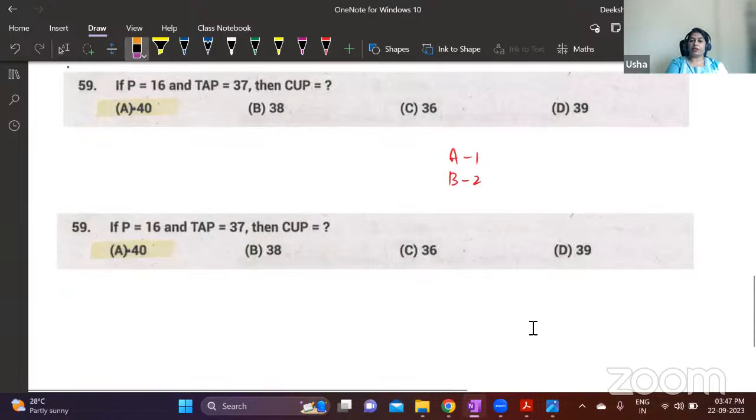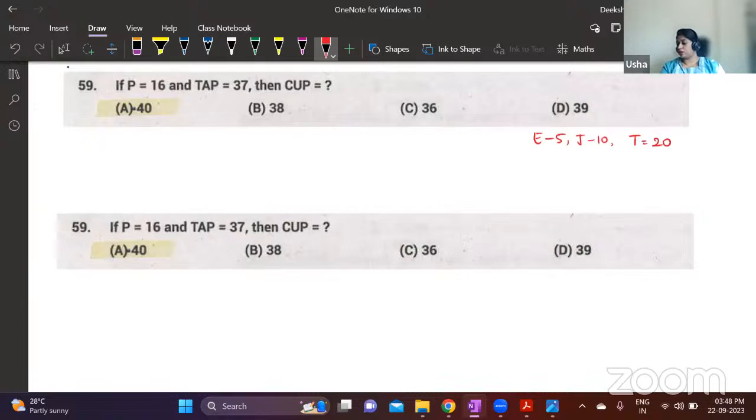Okay. So now P is 16 is given. Make sure that the 16 is the exact number in the series. So you can remember some of the sequences. E is 5, J is 10, T is 20. These three, if you remember, then it is easy for you to count from that point. So here we have P from J. If you count J, K, L, M, N, O, P. Yes. So P is 16, the actual serial number.